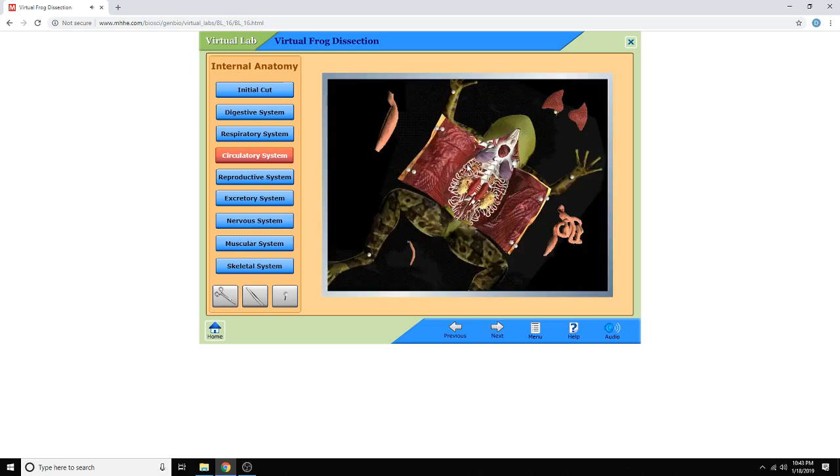A frog's heart is located between the lungs. The heart of a frog consists of 3 chambers. There are 2 small chambers on top called the right and left atrium. There is 1 large chamber on the bottom called the ventricle. The ventricle has thicker, more muscular walls to pump blood to the body. In contrast to the frog, the human heart has 4 chambers, 2 atria and 2 ventricles.